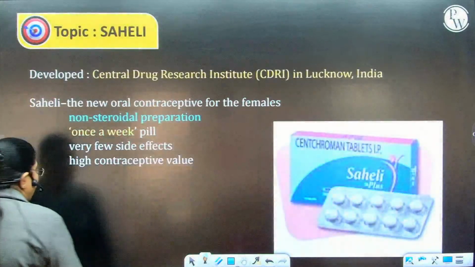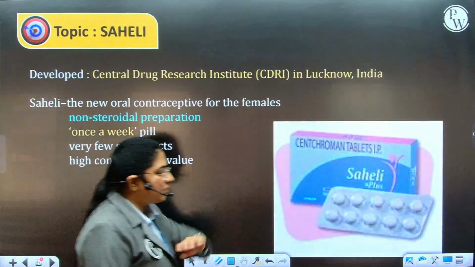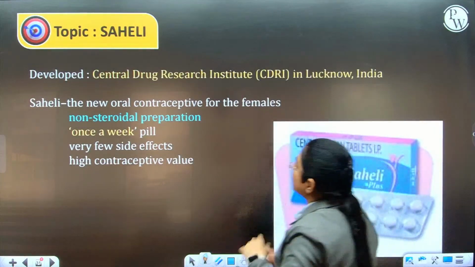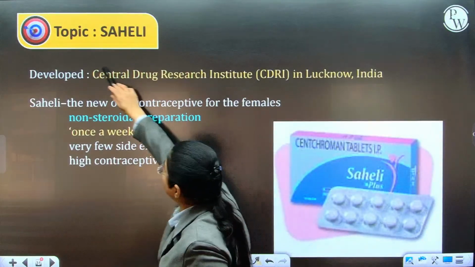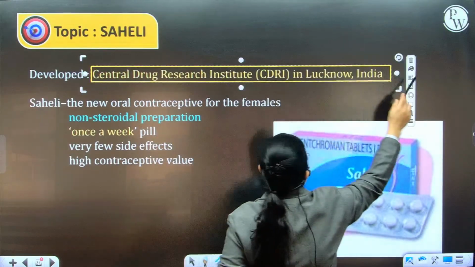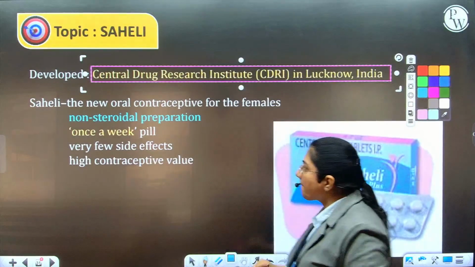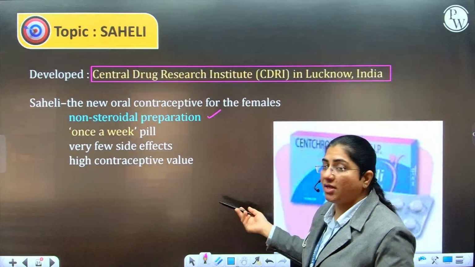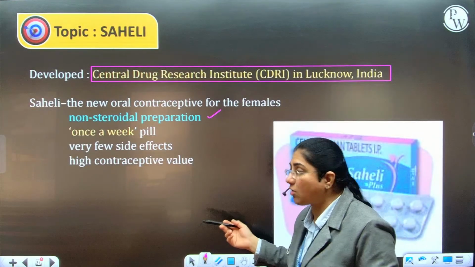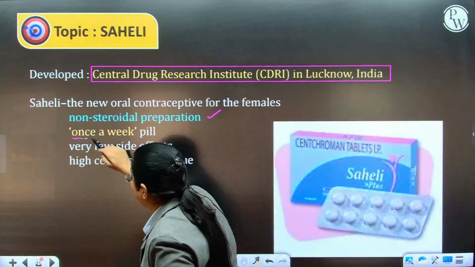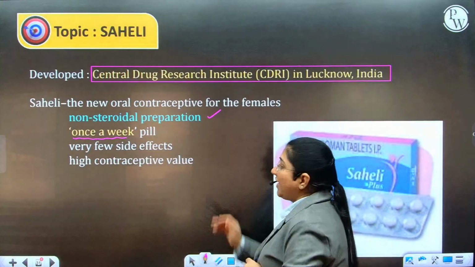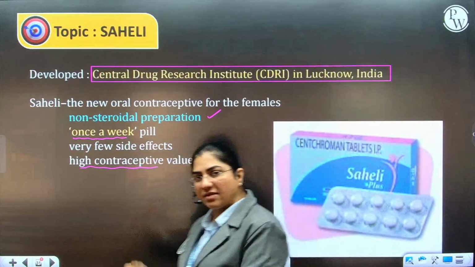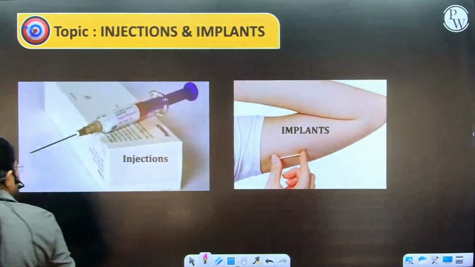So, to prevent that, the government came up with another contraceptive pill which is called Saheli. This was discovered by scientists at CDRI Lucknow, that is Central Drug Research Institute Lucknow. This can come as our MCQ. It is a non-steroidal pill. It does not contain any steroids, that is, it does not contain any hormones. It is non-hormonal. It need not be taken every day. It has to be taken only once a week. It has very few side effects and high contraceptive value.